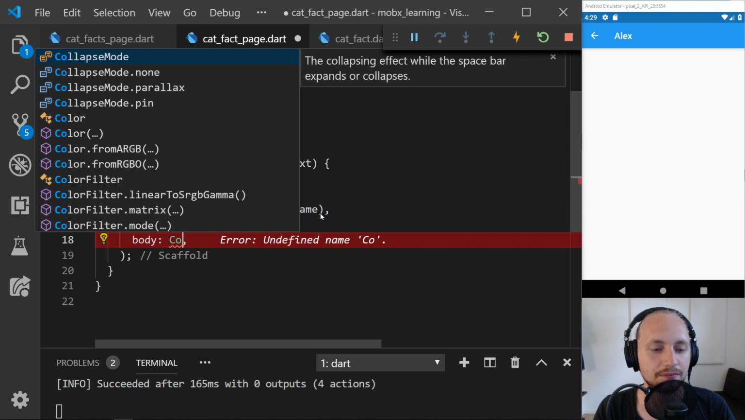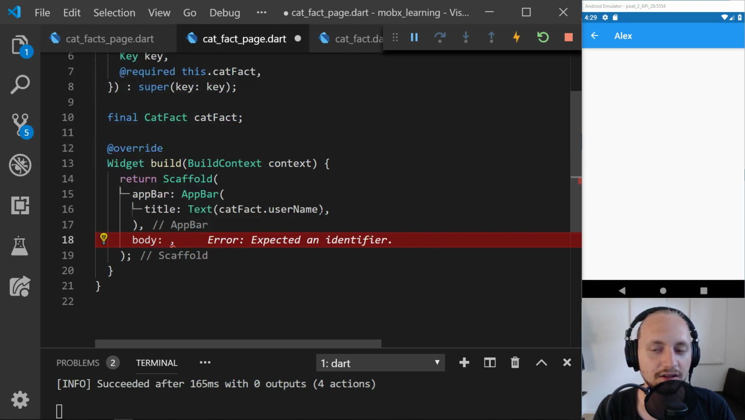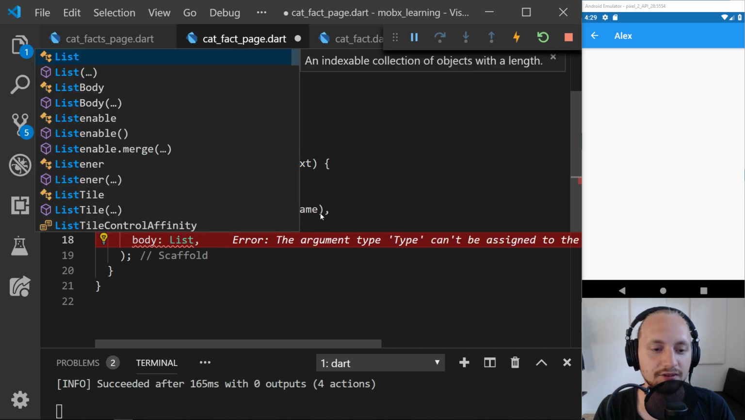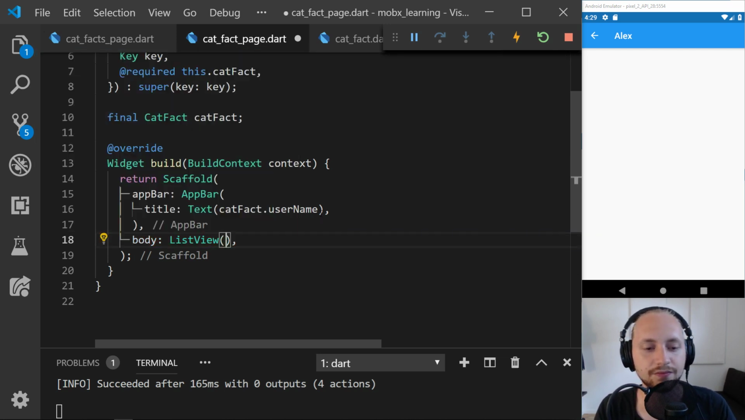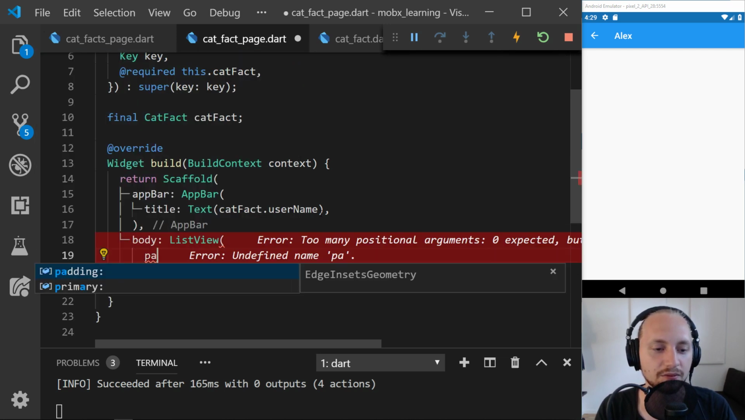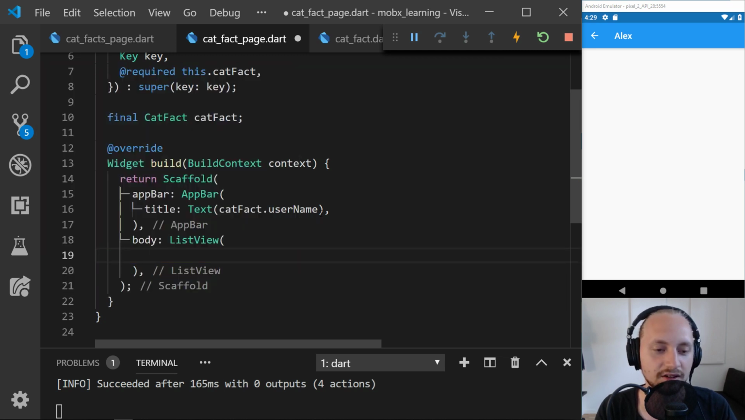I'll just create a list view because I don't know actually how much data it is. So a list view. This list view will have some, I think it already has some padding.